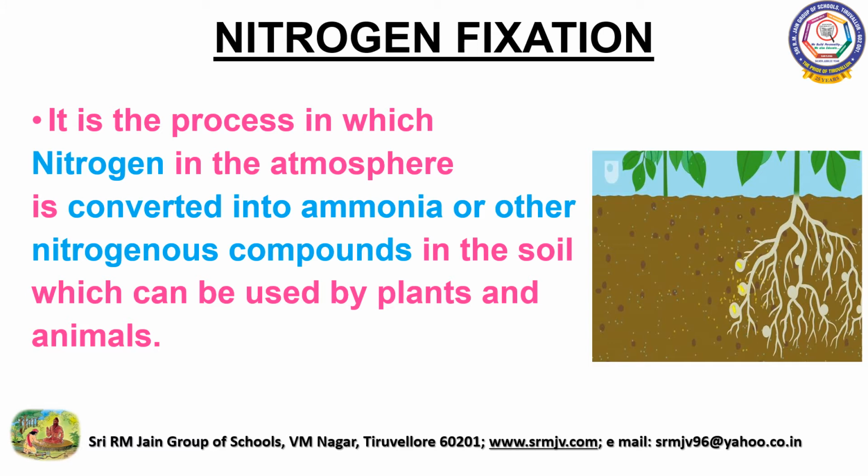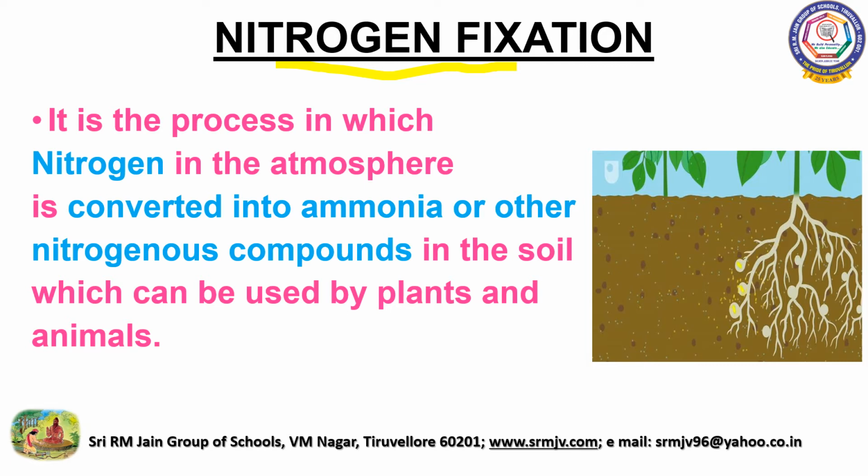What do you mean by nitrogen fixation? Nitrogen in its atmospheric form, that is gaseous form, cannot be used by plants. It needs to be converted into nitrogen containing compounds for easy utilization by plants.